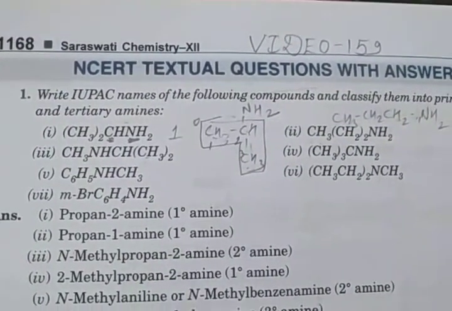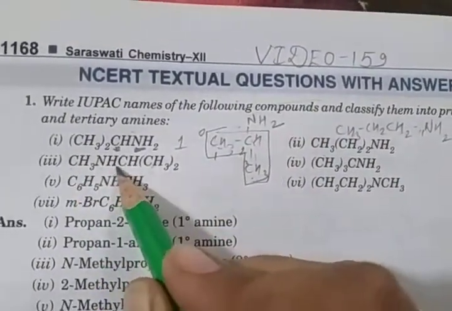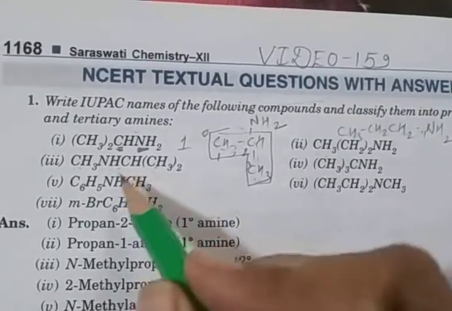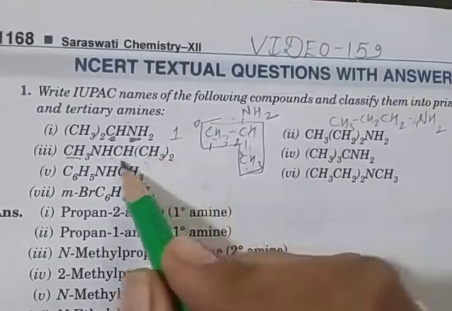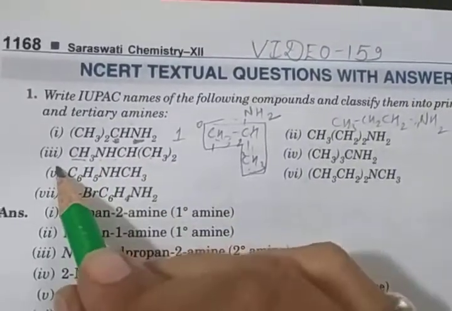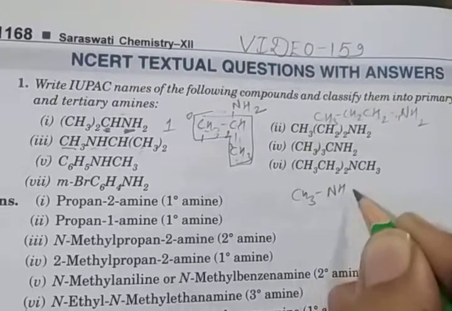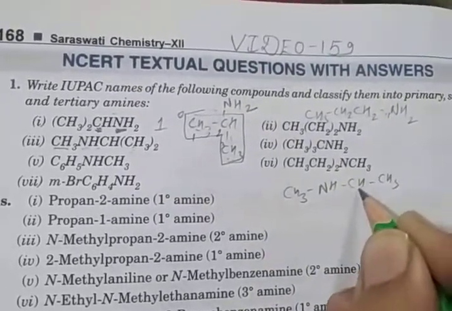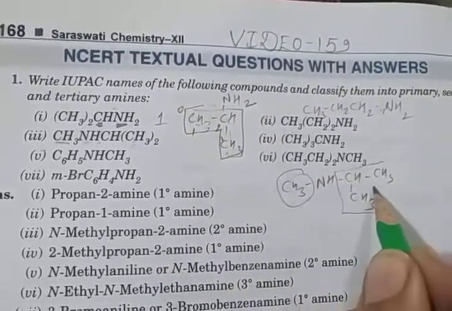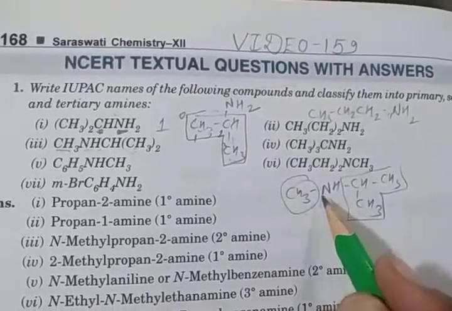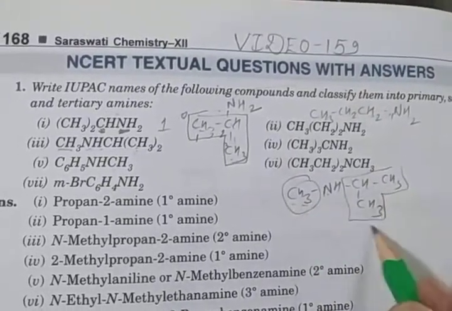Clear? Third, CH3NH(CH3)2. Here nitrogen is attached to 2 carbons, 1 and 2. So this is a 2 degree amine. On one side a methyl group is attached, and on the other side a carbon has 2 methyls also, so an isopropyl group. For the name, first you open the structure: CH3NHCH(CH3)CH3. This is the substituent group, so we have to select this chain, propane, and on the second carbon the amine. So N-methylpropane-2-amine.